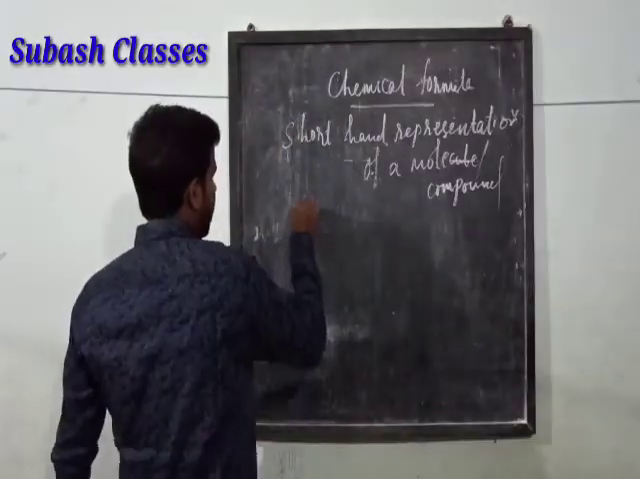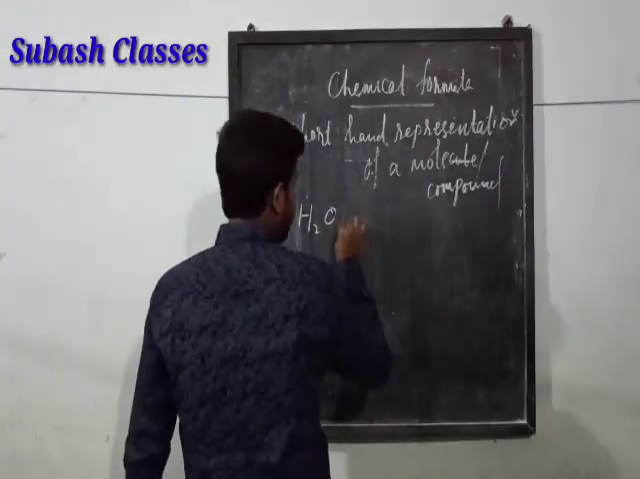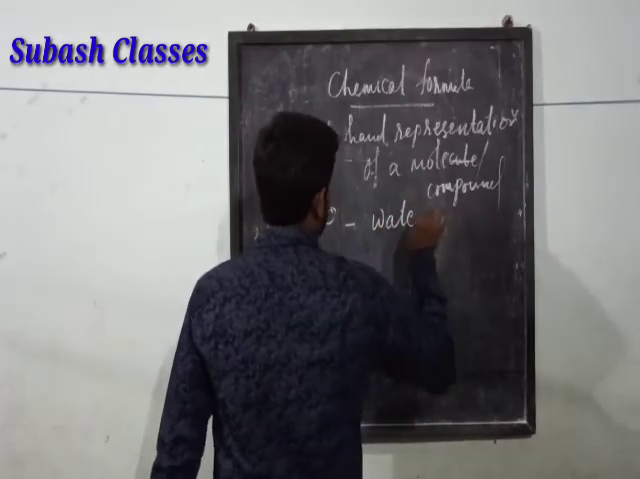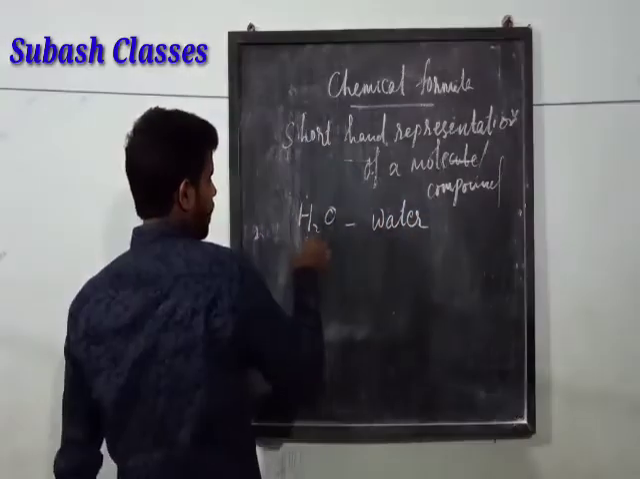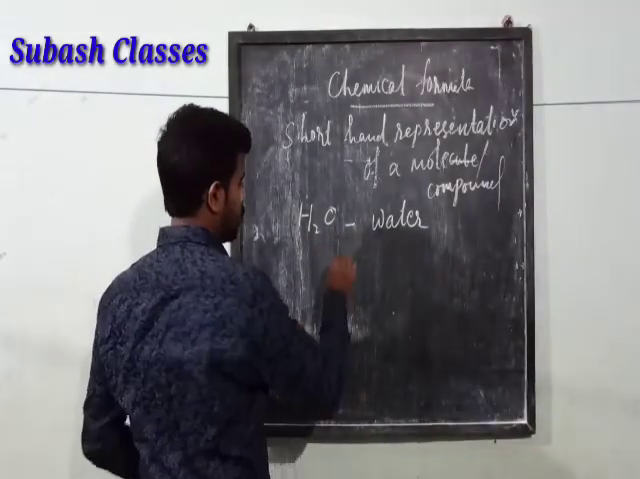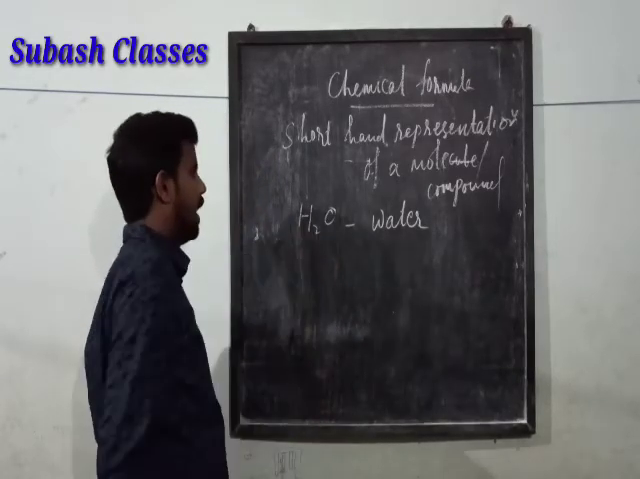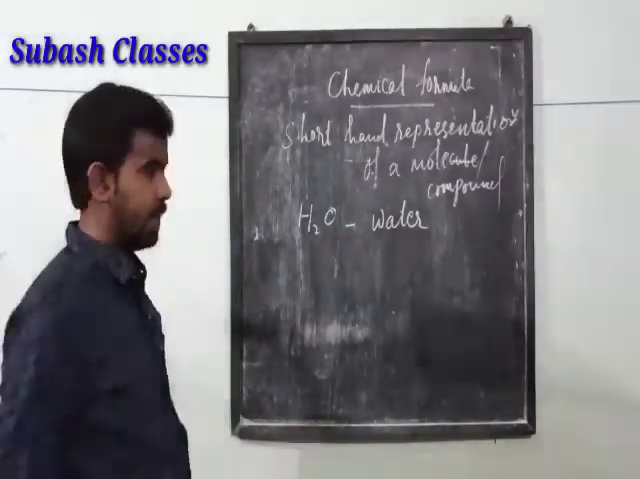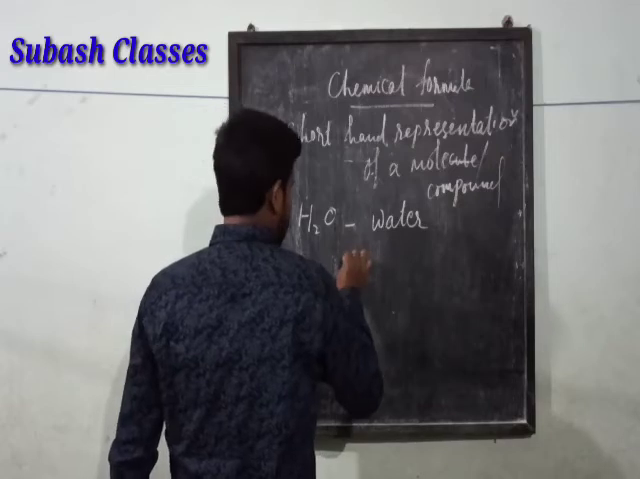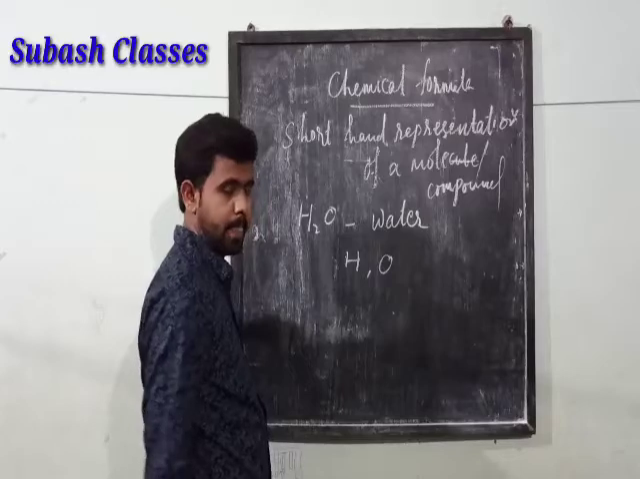For example, if I take H2O, that is water, it tells me that the name of this is water. Second, the ratio in which hydrogen and oxygen are combining, that is 2 atoms of hydrogen and 1 atom of oxygen. Third thing is that it tells me that there are hydrogen atoms and oxygen atoms.